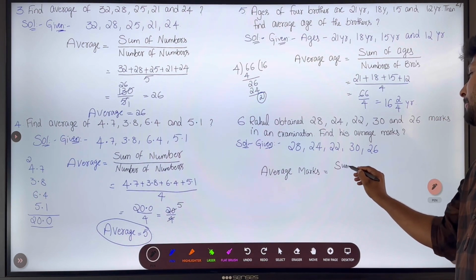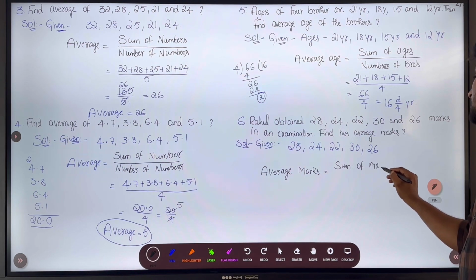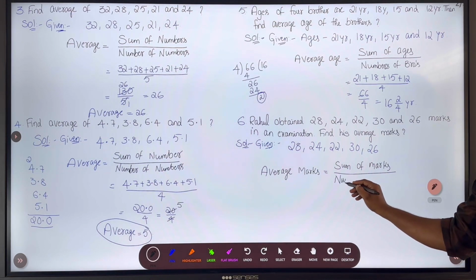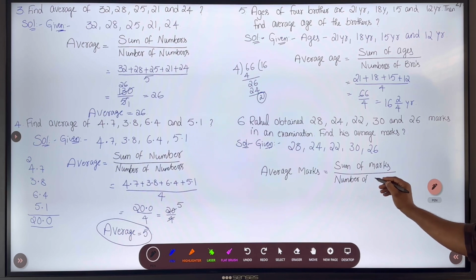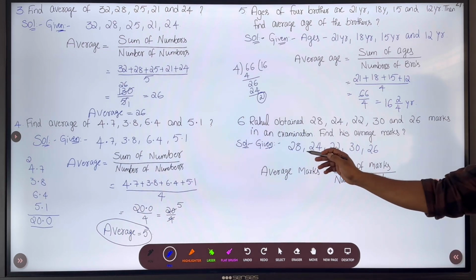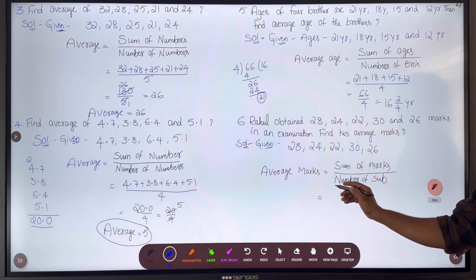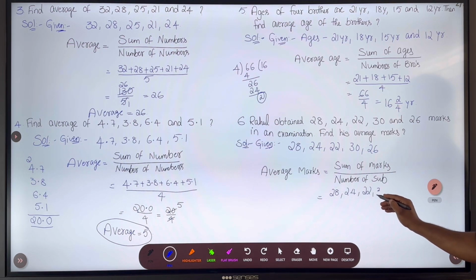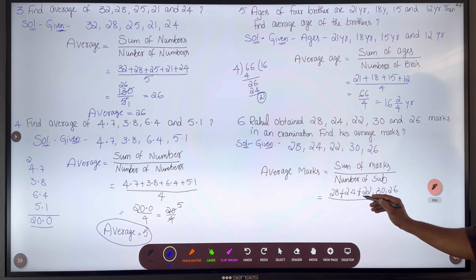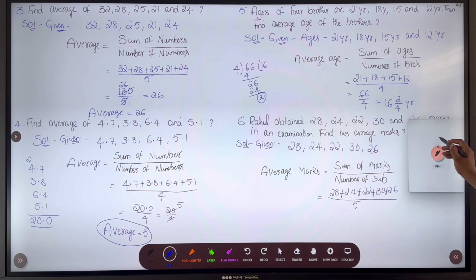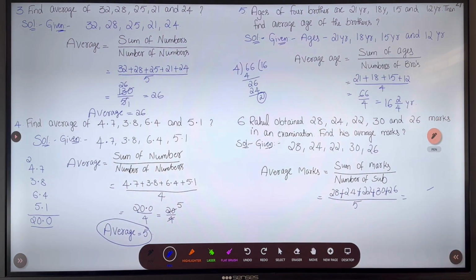Sum of marks. How many marks he obtained? Obtained marks by number of subjects. Sum of marks divided by number of subjects. In each subject, the boy got one mark. So we need to find their average. So 28, 24, 22, 30, 26. These are the marks. So plus. In how many subjects are here? 5 subjects, divided by 5.